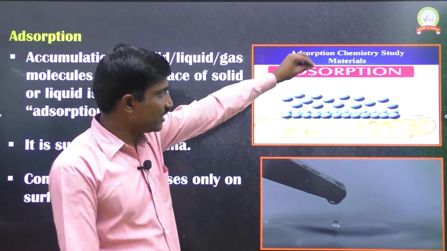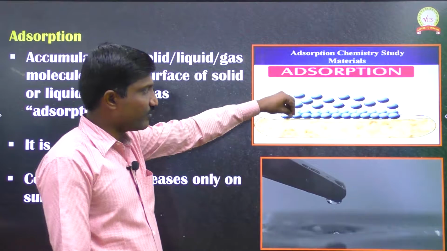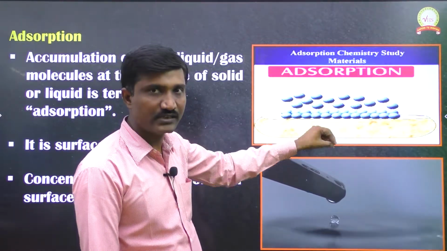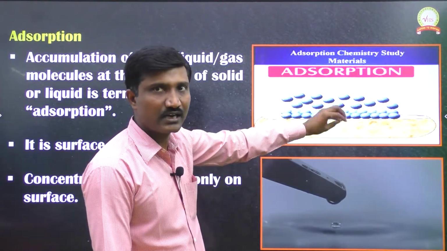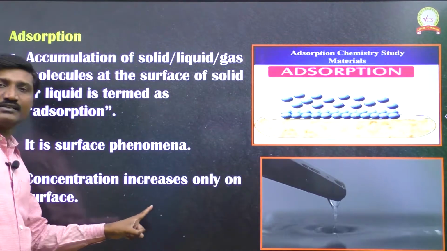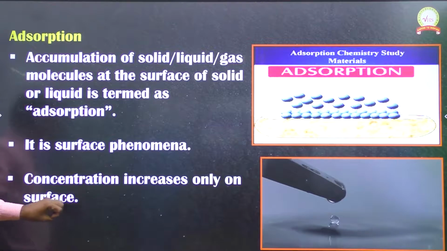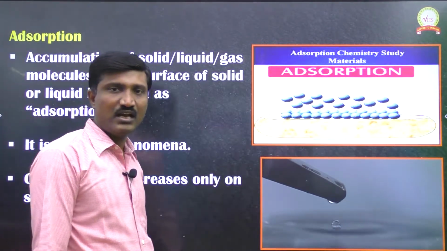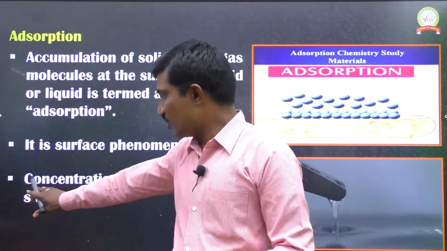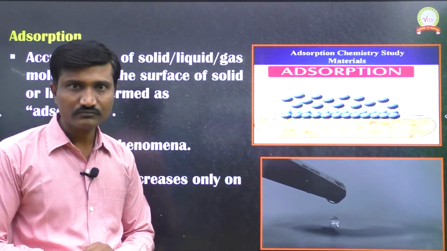If more number of molecules are coming and occupying, then concentration is more. If less number of molecules come and occupy, then concentration is less. So during the adsorption process, molecules continuously come and occupy the surface. Due to that, concentration increases on the surface. So adsorption is a surface phenomenon. Since the number of molecules increases on the surface, the concentration of the surface also increases. Is it clear? Okay. Right.